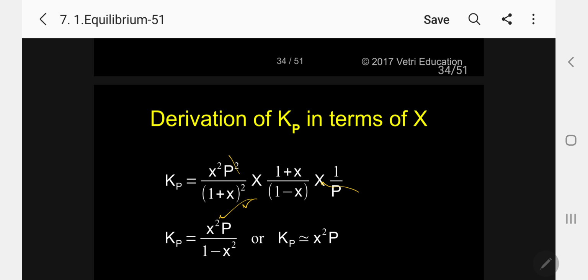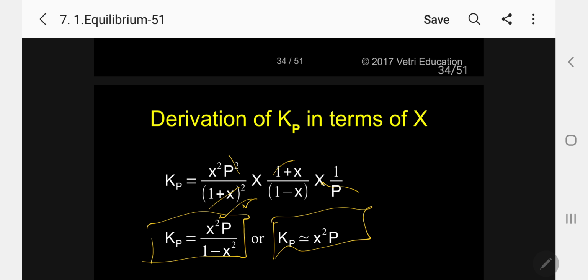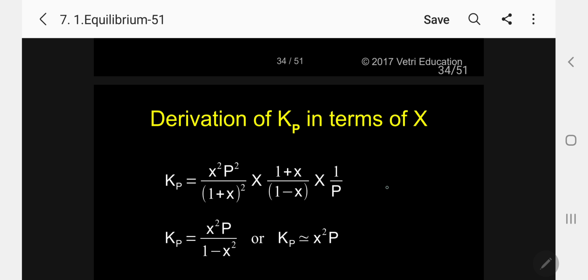So the idea here is that 1 plus X squared on top and 1 plus X cancels, so it is crossover, only 1 plus X. 1 plus X into 1 minus X is nothing but 1 minus X squared. So I can give Kp equal to X squared P by 1 minus X squared, this is the better equation. Please follow, Kp, pressure is involved. This is different from Kc.